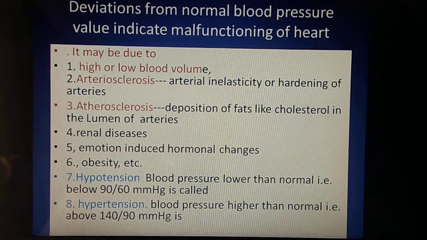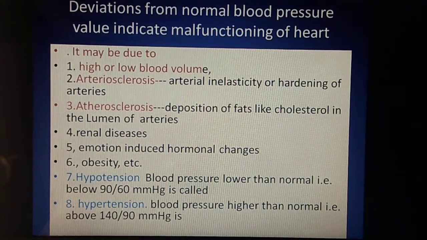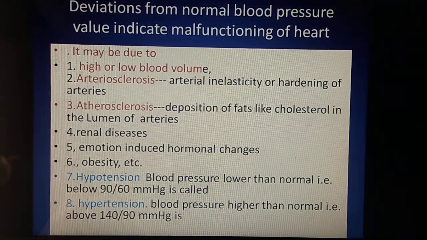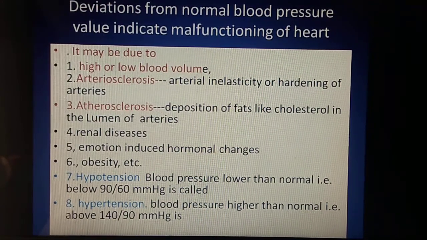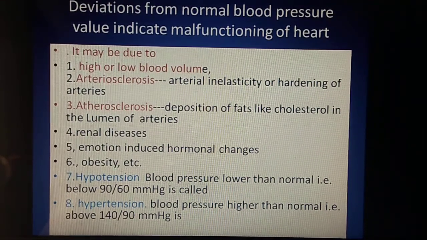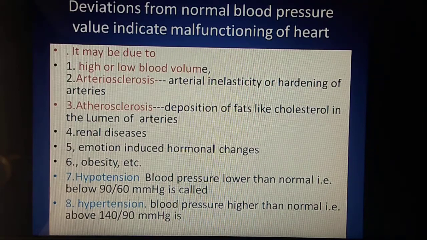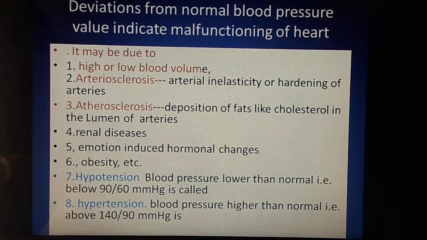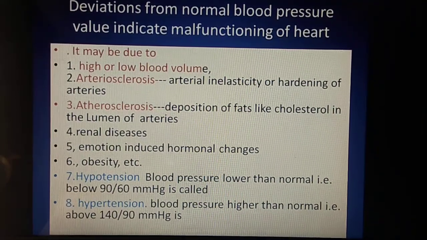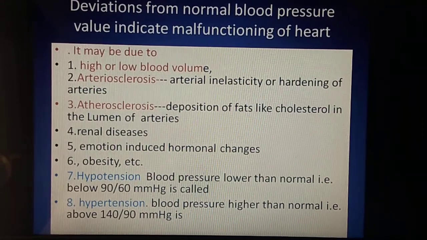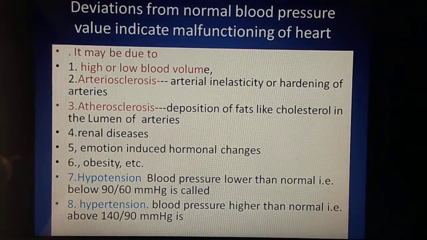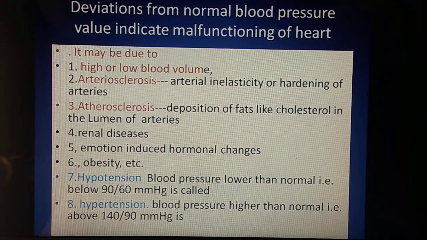The fourth one, renal disease, that is, kidney diseases. Fifth one, emotion-induced hormonal changes. Due to emotional stress or emotional imbalance, hormonal changes take place, which result in an increase or decrease in blood pressure.